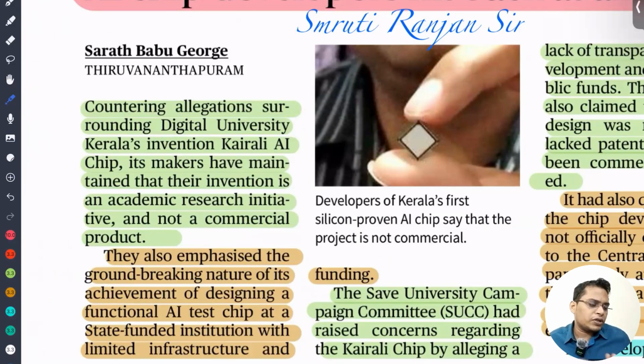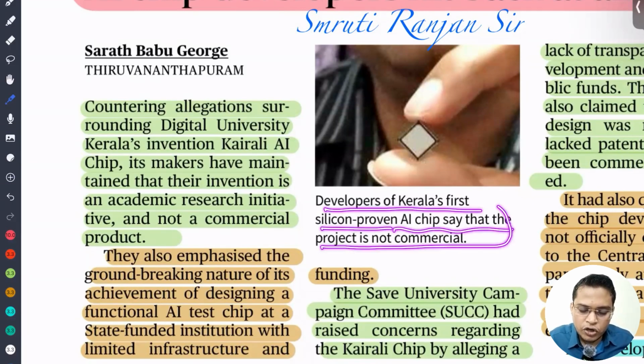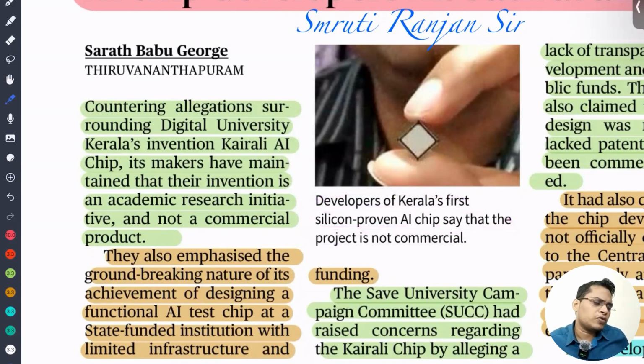So what is the controversy? If you are able to read it, it's well and good. But this Kerala first AI chip is very important for us. So development of Kerala's first silicon-proven AI chip, they say the project is not commercial. So don't go into the controversy. What is important for us is to understand the name of that AI chip: it is the Kairali AI chip.